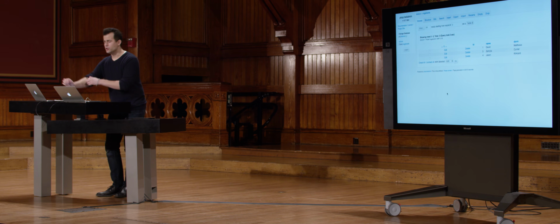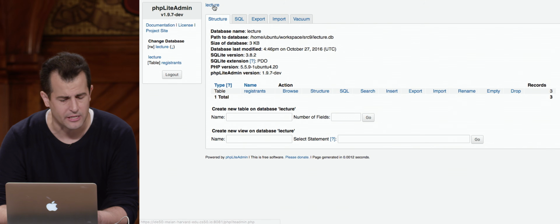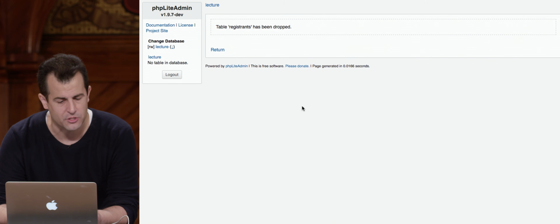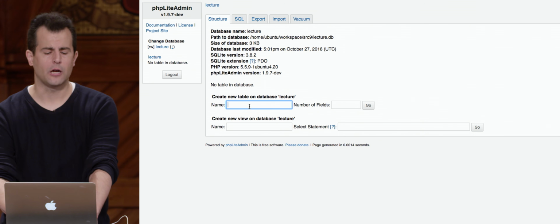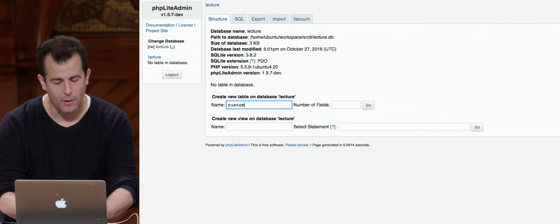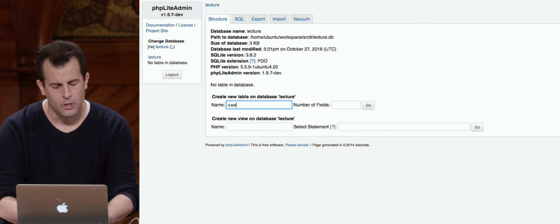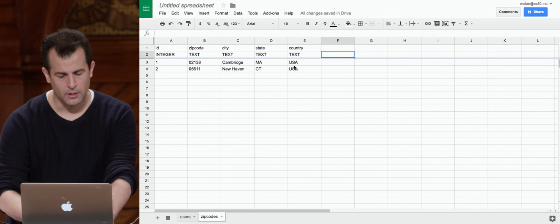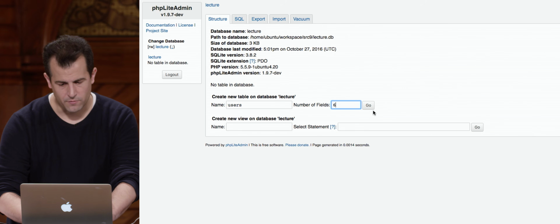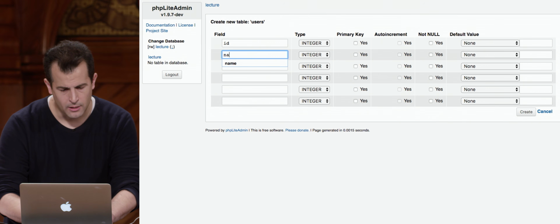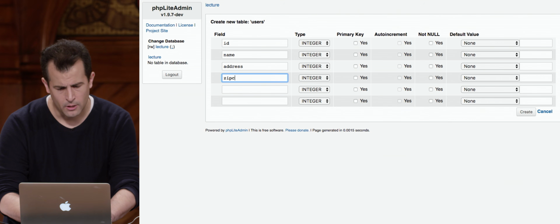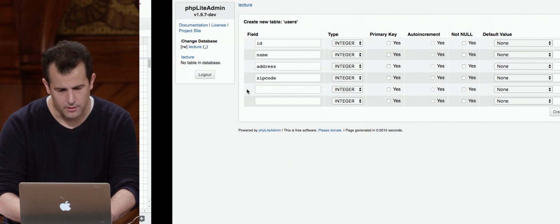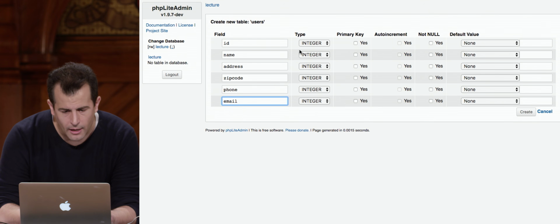So let's go ahead now and port this over to my database. I'm going to use phpLiteAdmin, just because it makes things nice and easy here. I'm going to drop my registrants table, because that story is over. And now let me create a couple of tables, the first of which I'm going to call, what did I call it? Users. And number of fields, I'm going to need 1, 2, 3, 4, 5, 6 fields. So let's do that. So 6 fields, and those are going to be ID, name, address, and what did we say? Zip code, and phone, and email.